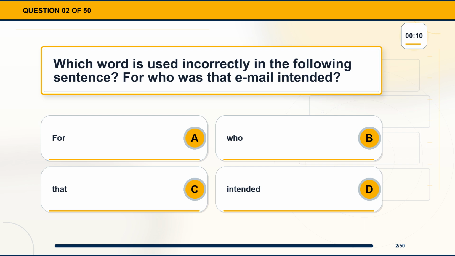Question 2. Which word is used incorrectly in the following sentence? For who is that email intended? Option A, for. Option B, who. Option C, that. Option D, intended.